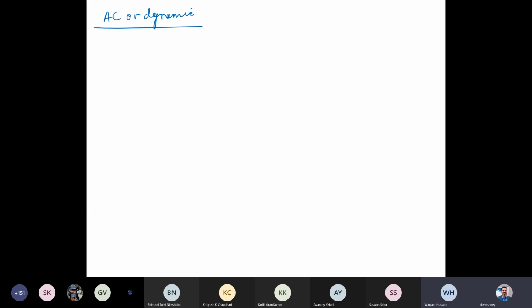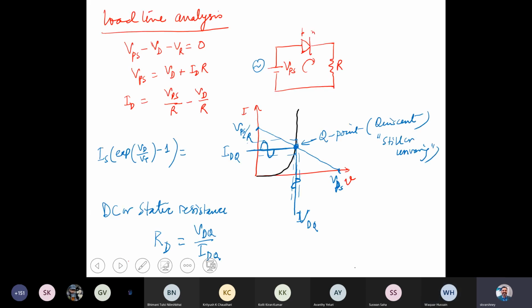Okay, so the Q point is the point at which this characteristic is intersected by the load line. The line that you see is a load line, right? Because a resistance is there, I and V are related, so that's the reason we call it a load line. And that makes the intersection point. This point we call the quiescent point, which means that if I make a measurement here, this point is fixed. So I get a value corresponding to it.